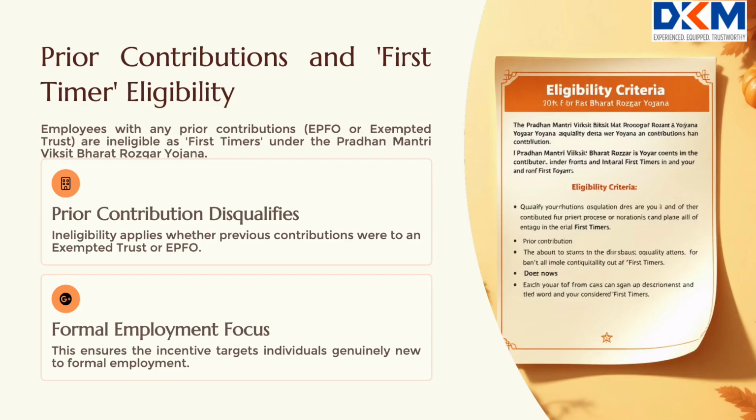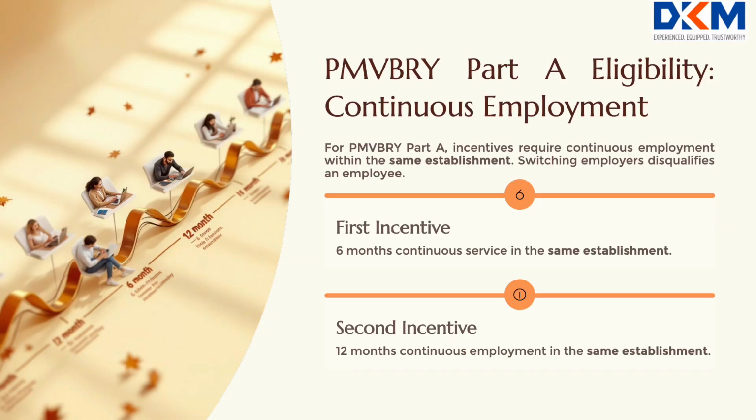Can an employee who has worked in an exempted establishment earlier qualify as first-timer? If an employee was previously a contributing member in an exempted trust and now joins EPFO or vice versa, they cannot qualify as a first-timer. If an employee works for 3 months in one establishment and then 3 months in another, are they eligible for incentive under the Pradhan Mantri Viksit Bharat Rozgar Yojana in Part A? They must complete 6 months of employment in the same establishment for first installment and 12 months of employment also in the same establishment for second installment.